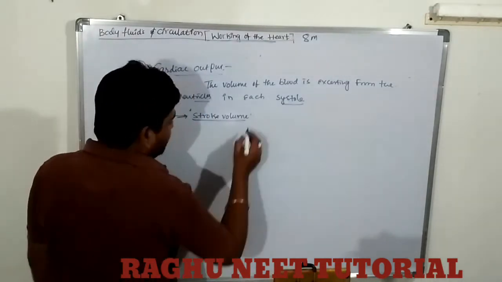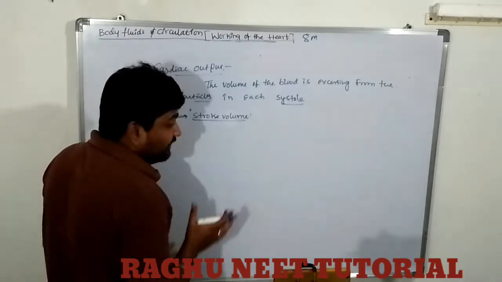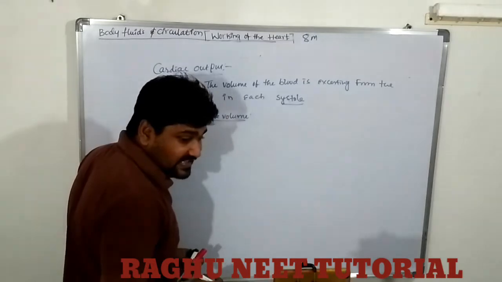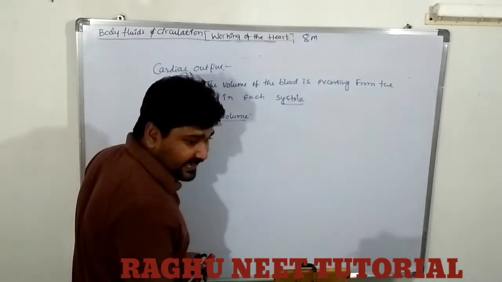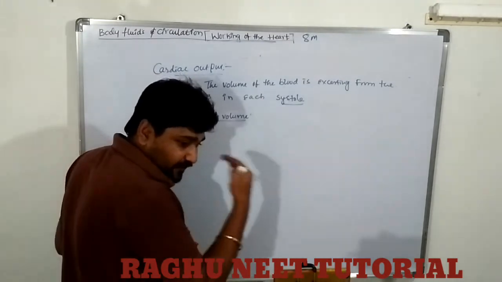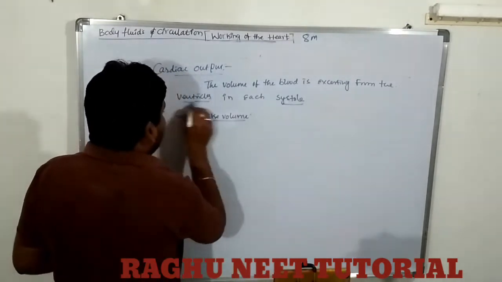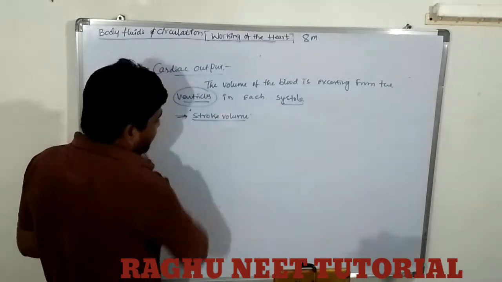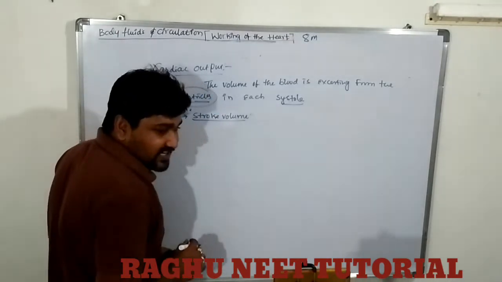What is the stroke volume? How much volume of blood is exerted from the ventricles region. That volume of blood is known as stroke volume.